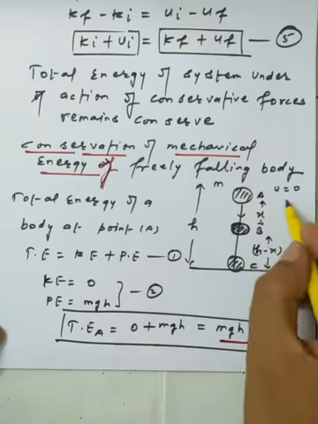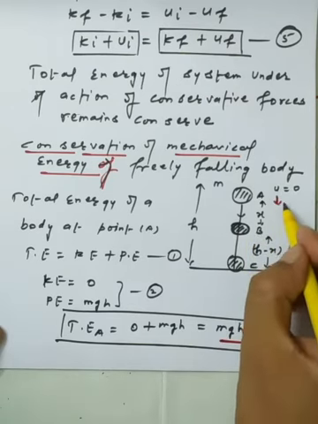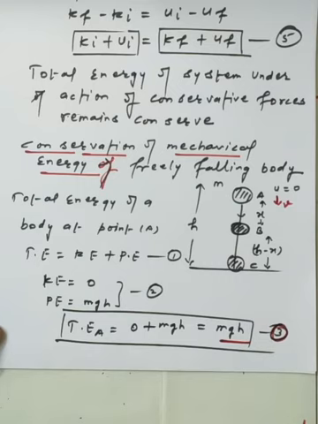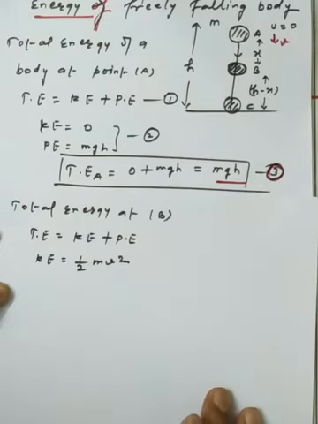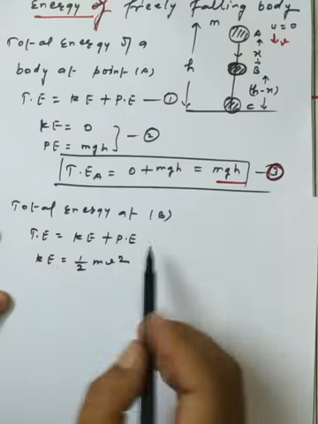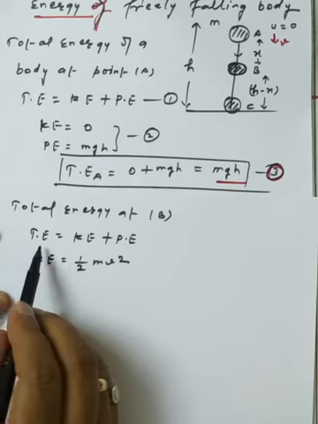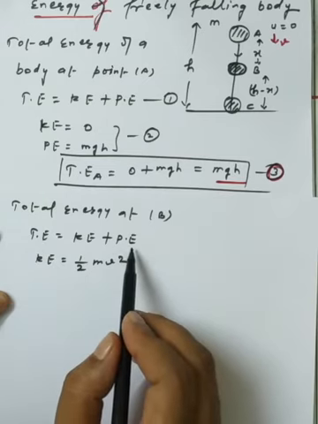So now it's coming down with the velocity v. Here we have the object of mass m coming down with velocity v. So what kind of total energy does it have? We are now talking about the total energy at B. We are using the basic equation: total energy is equal to the sum of the kinetic energy and the potential energy.